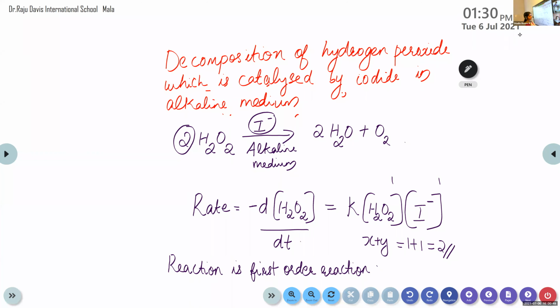Shall I move to the next one? Have you completed this portion? Achyut, finished, right? No, ma'am. Can you say again? Yes. Now you can complete this one. Then I will repeat it once again. Now just simply write this much. That's enough. Concentration of H2O2 and concentration of I minus.